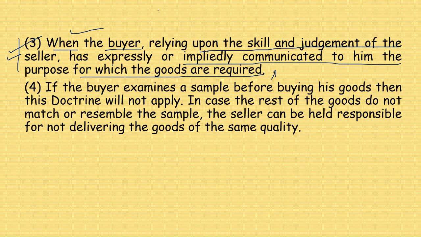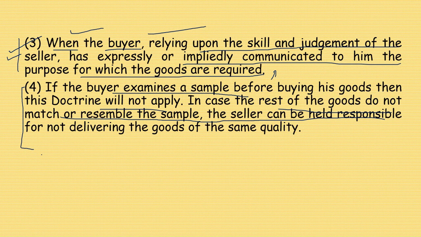So therefore, this exception applies. In the fourth case, if the buyer examines a sample before buying the goods, then this doctrine will not apply. In case the rest of the goods do not match or resemble the sample, the seller can be held responsible for not delivering the goods of the same quality as per sample. This is an exception to the doctrine of caveat emptor.